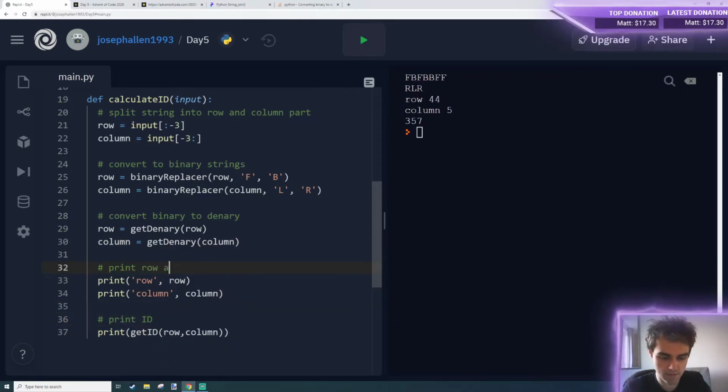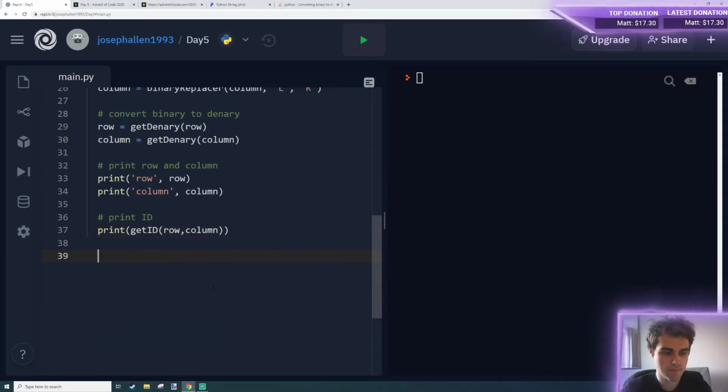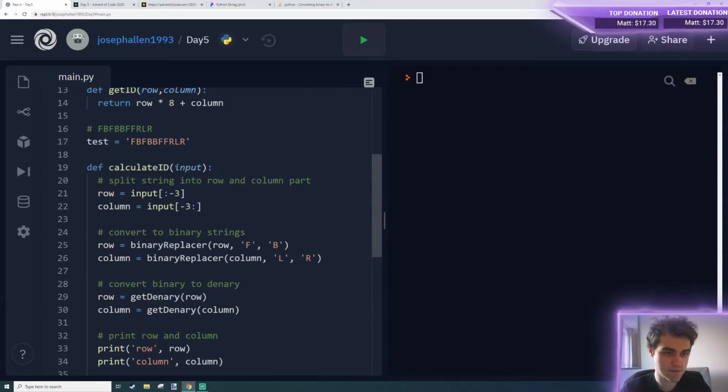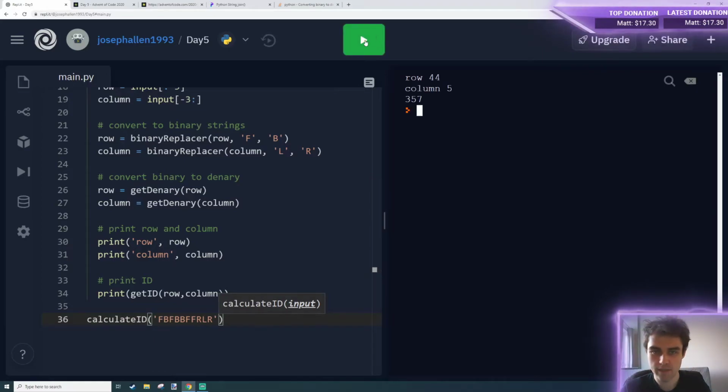It's not an answer really. We don't even call the function now, so we can get rid of this test case now, and we can just keep this as a string that we pass in. Calculate ID, and we get 357. Cool.